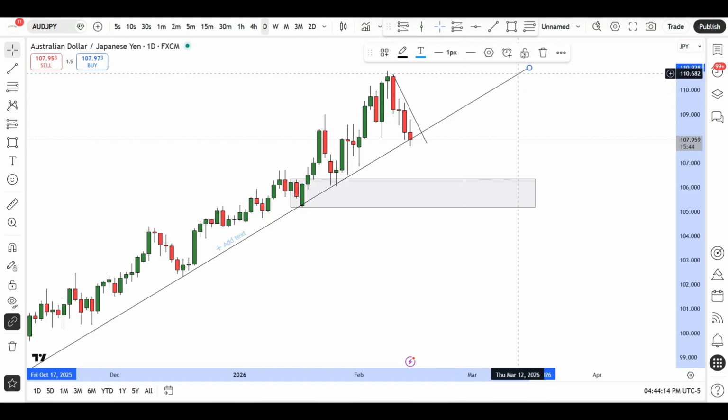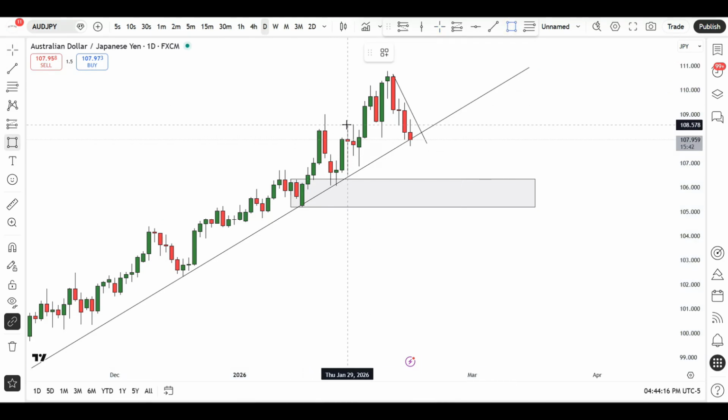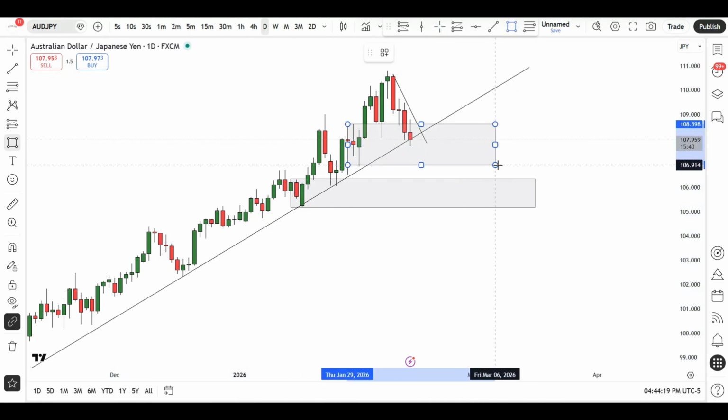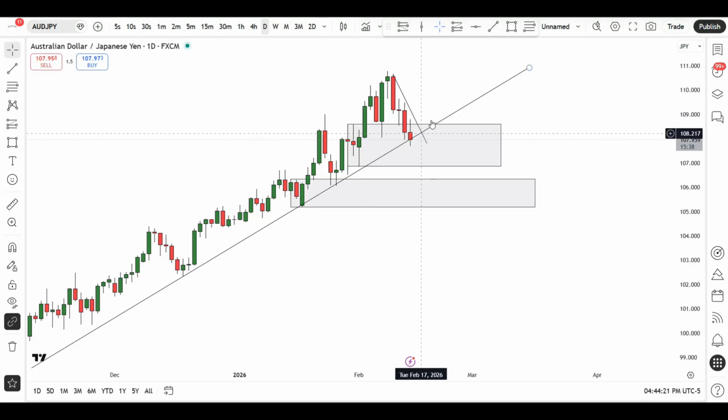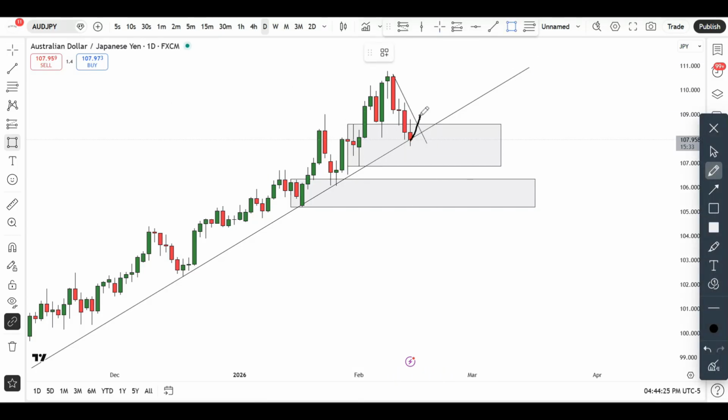The question now is, we also have this demand zone in here. So will the market bounce from here, or are we going to get a rotation to the downside? A few possibilities: bounce for continuations to the upside, or will the market give us a break? Because you can see we've pierced below it. Who knows? The markets can open next week and we get a quick push to the upside before breaking this trend line and maybe into these areas just to widen the trend line for further continuations to the upside. That is very, very possible.